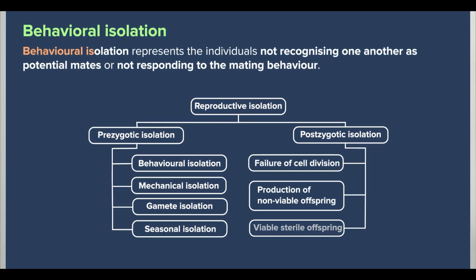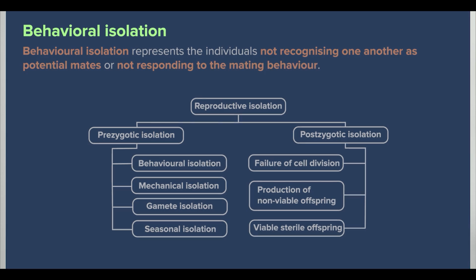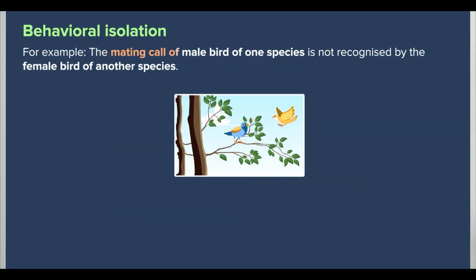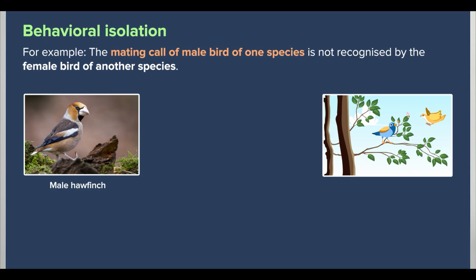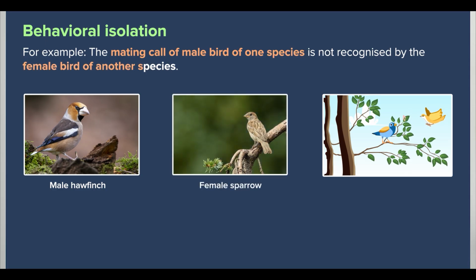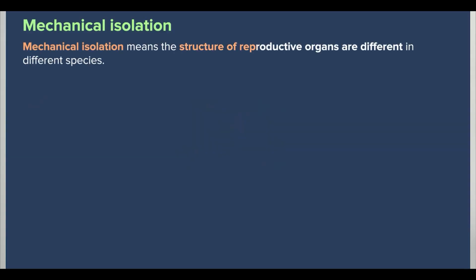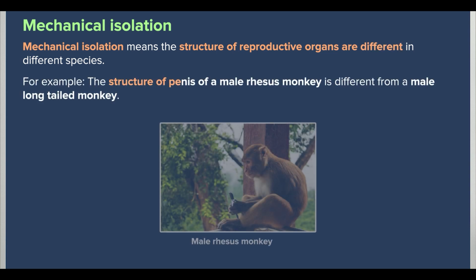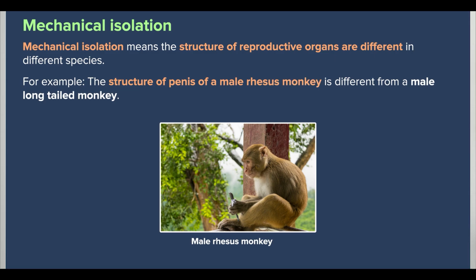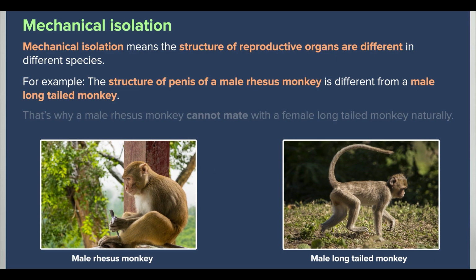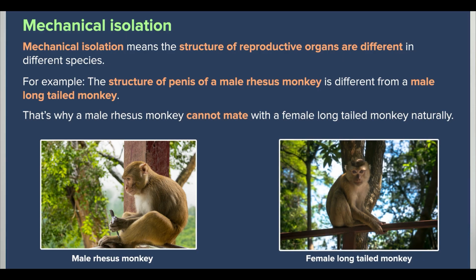Here, behavioral isolation represents the individuals not recognizing one another as potential mates or not responding to the mating behavior. For example, the mating call of a male bird of one species is not recognized by the female bird of another species. The next one is mechanical isolation. It means the structure of reproductive organs is different in different species. For example, the structure of the penis of a male rhesus monkey is different from a male long-tailed monkey. That's why a male rhesus monkey cannot mate with a female long-tailed monkey naturally.